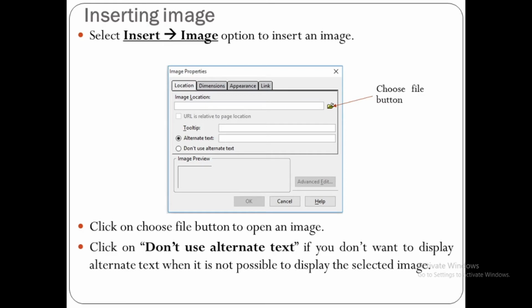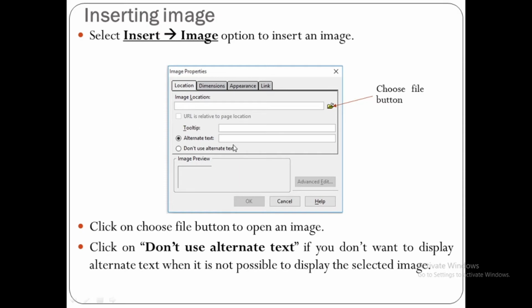By clicking on choose file button, you can select any image file you want to display in your web page. Then you can see two options are given: alternate text and don't use alternate text.